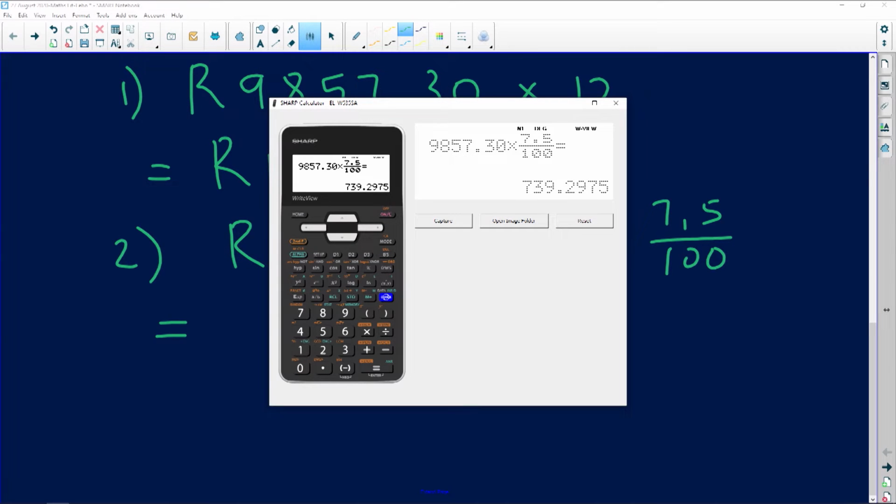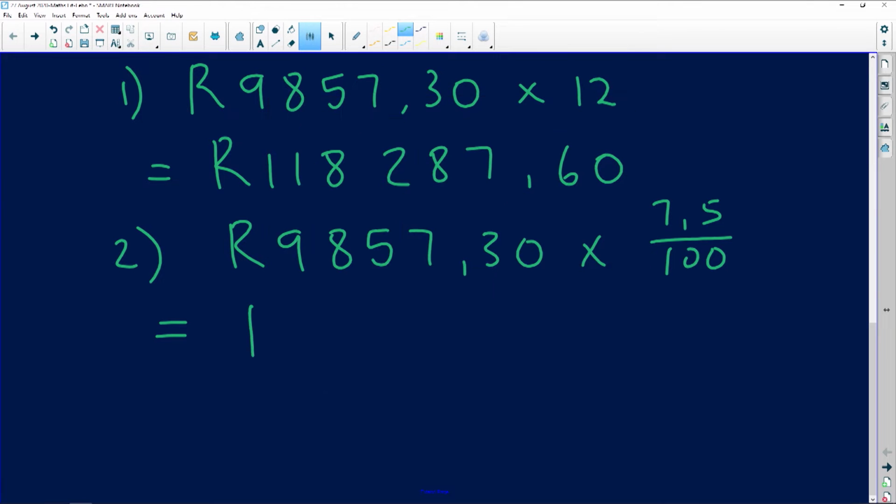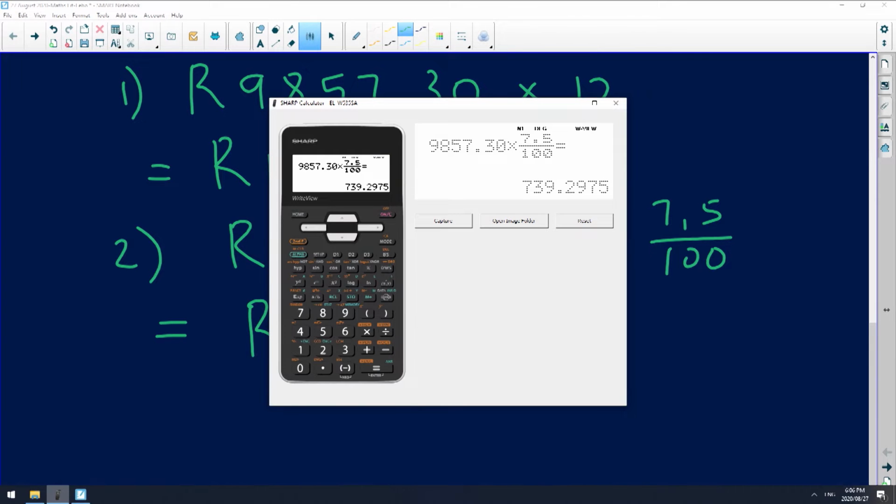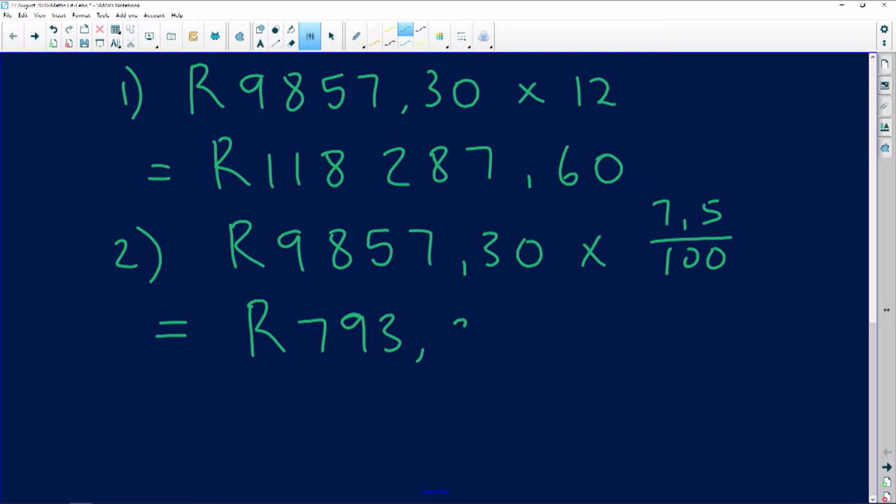And that gives us 793. I'm going to round that off to 2 decimal places, so it's going to be 30 cents. Please make sure you know you're rounding off. Do not walk into an exam without knowing rounding off.